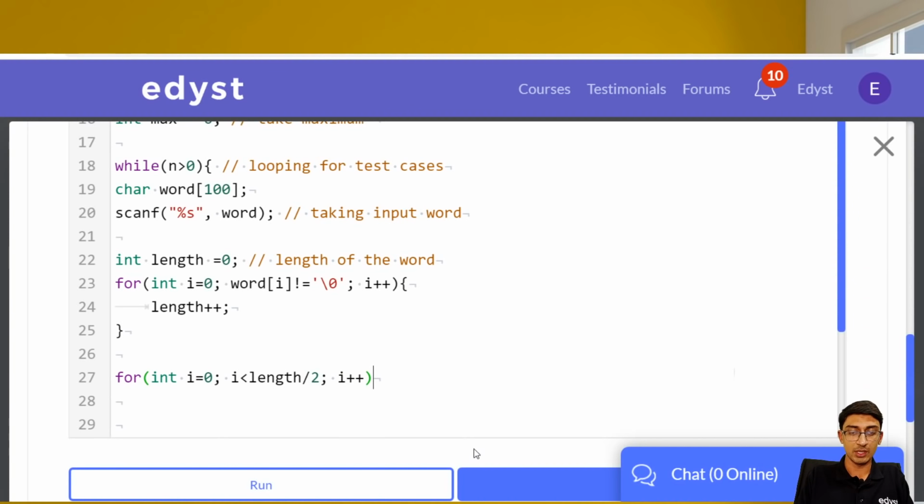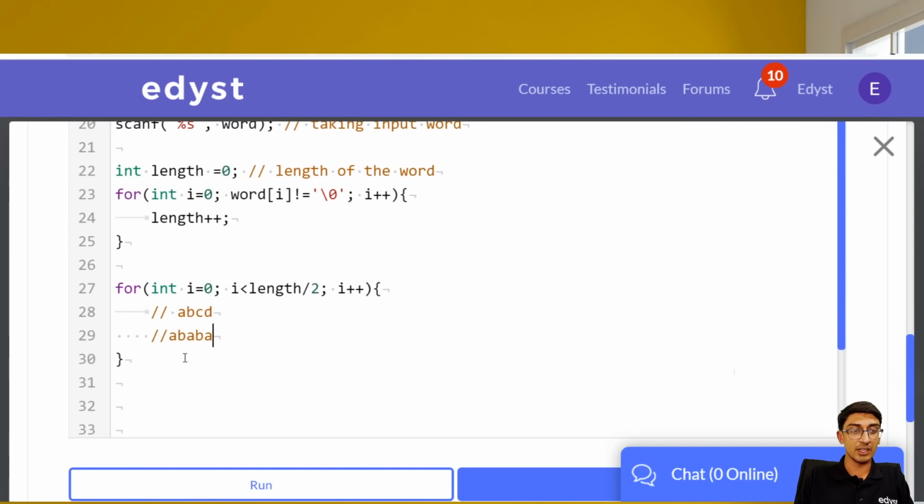i++. Basically speaking, let's say you have A, B, C, D, right? You have to start from A and go up till B, where the length will be 4. So I have to go from 0, 1. I don't have to touch 2. Let's say if I had A, B, A, B, A, let's say, right? Here my length is 5. That means I have to go only till A, B.